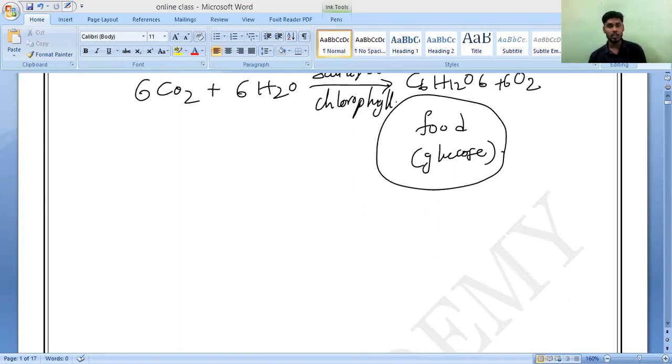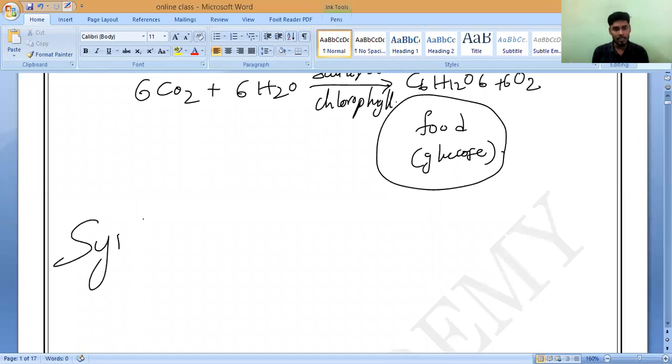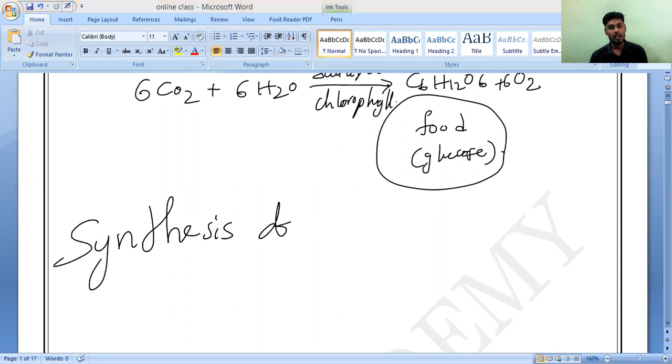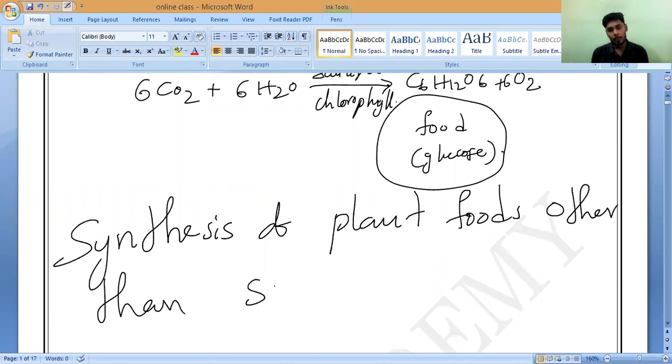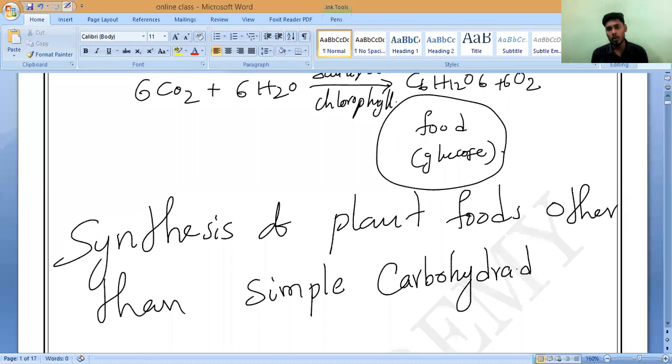So let us discuss. Please, all of you keep heading: Synthesis of plant foods other than simple carbohydrates. What is the meaning of synthesis, Hari? Production. Understand? Synthesis of plant foods other than simple carbohydrates. So what do simple carbohydrates mean, Hari? Mari? Glucose. Simple carbohydrate means glucose.